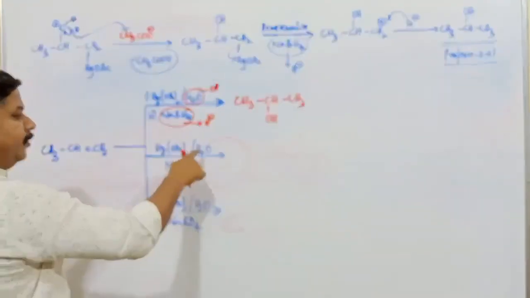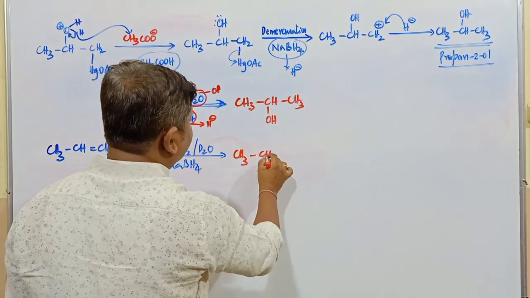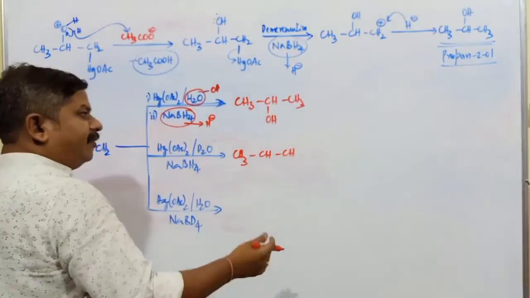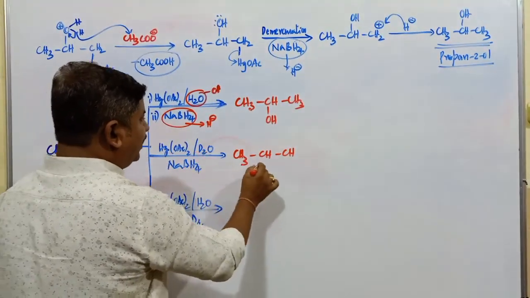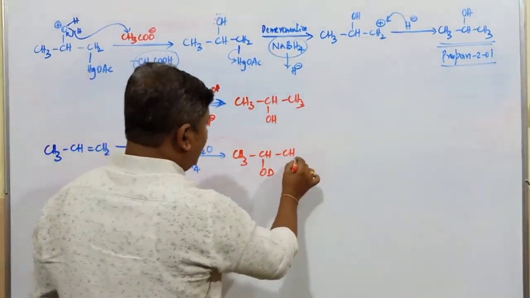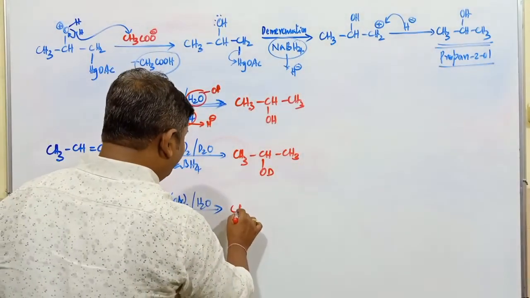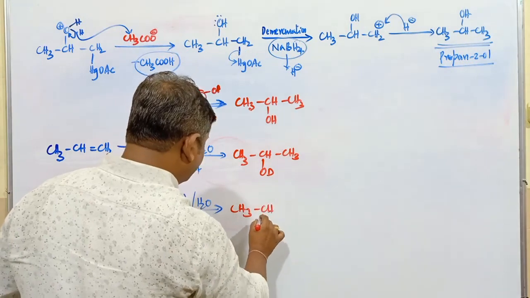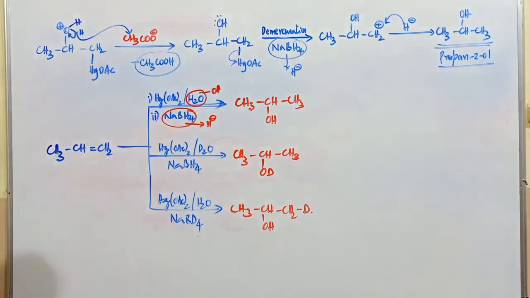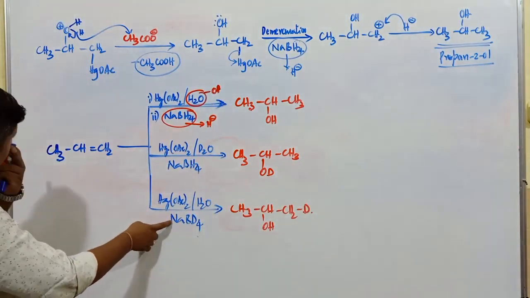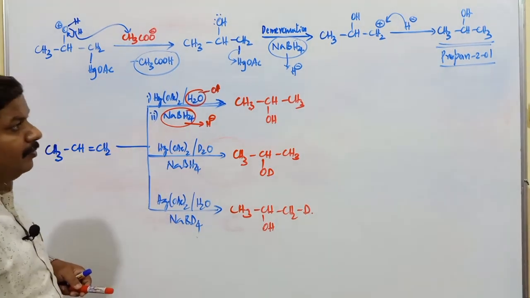D2O is there, D2O means OD minus is going to be considered here. So this is CH3, next one it is CH, there is no formation of carbocation, this is CH2 will be there. So here OD is added to this particular carbon atom and here it is going to be CH3. What's the product here? NaBD4 is there. NaBD4 means this is CH3, this is CH, it is going to be OH and next one is CH2D. Here the hydride ion is added to that particular carbon atom which has more number of hydrogen atoms since it takes place according to Markovnikov's rule.